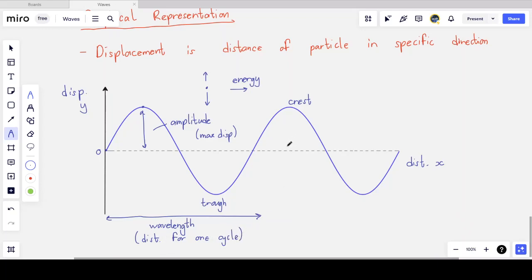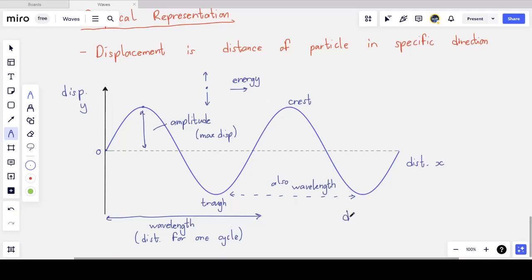Any 2 points that are in phase. We have to talk about what in phase means. So actually, if I think about any 2 successive crests or successive troughs, those 2 points are also where the particle is doing the same thing. And since they are doing the same thing, the 2 points that are successive to each other doing the same thing is a wavelength. So you'll notice that the 2 distances are the same. The wavelength of the wave shouldn't change. And so the distance from where I draw the solid line is a wavelength, but also between 2 successive troughs or 2 successive crests is also the wavelength.